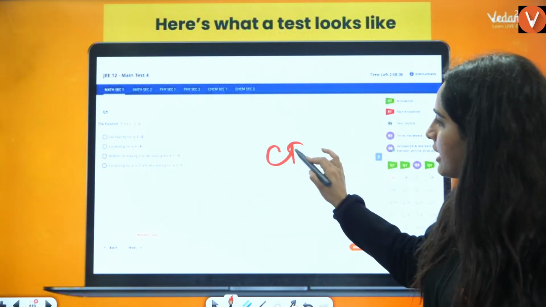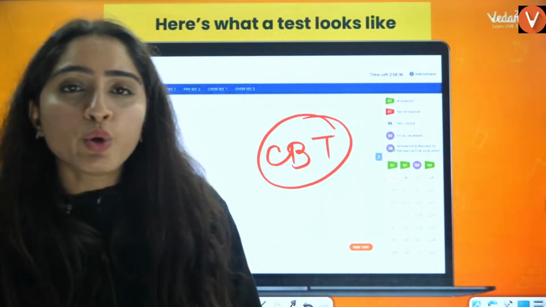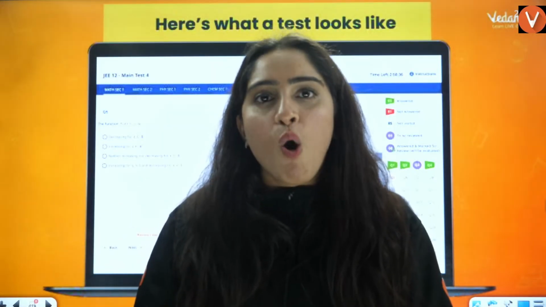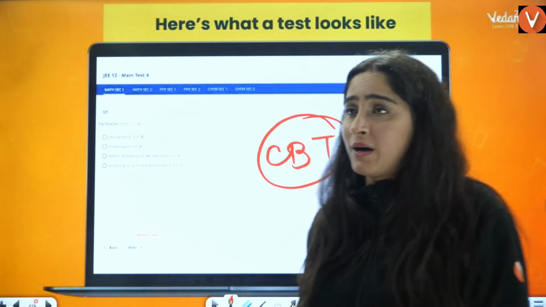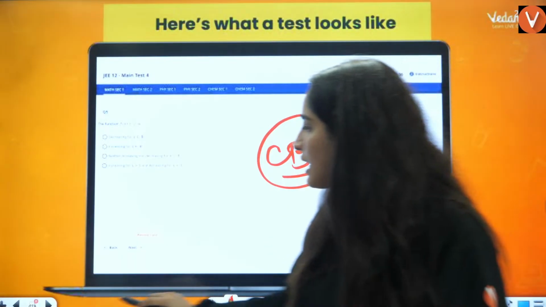We know that this AEEE is also a CBT based test. So you need to have practice of sitting at the computer and attempting the mock test. You need to practice that in the next 2 months. So CBT computer based tests will be provided to you.